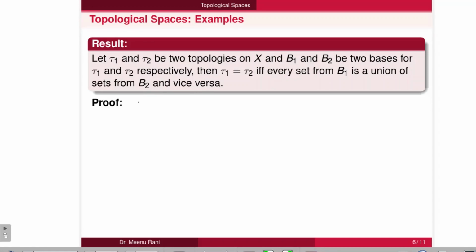So for the proof, first we take tau 1 equal to tau 2, then we will prove this statement. Since B1 is a base for the topology tau 1, it is given, and tau 1 is equal to tau 2, so B1 will be a base for tau 2.